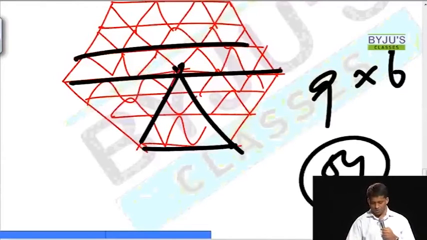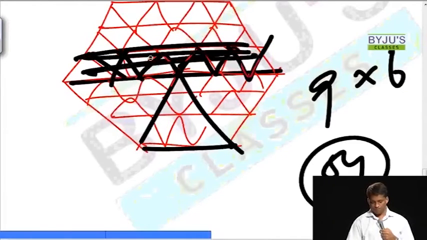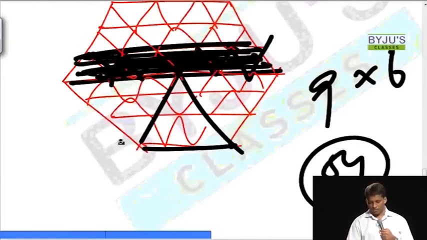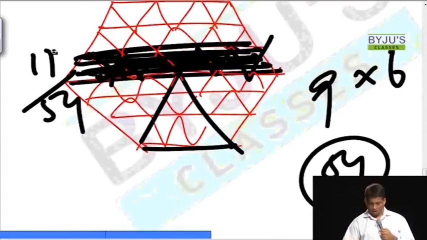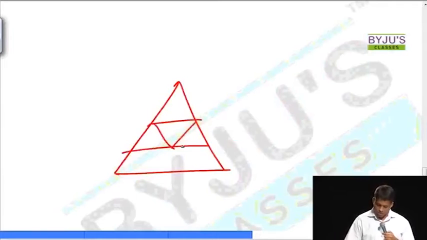You can make questions at that level, which you will never get. Like this: find the shaded region as a fraction of the whole region. You will get 11/54. Now, there's no practice required here as such. You need to learn diagrams in numbers. This is 1, 3, 5.